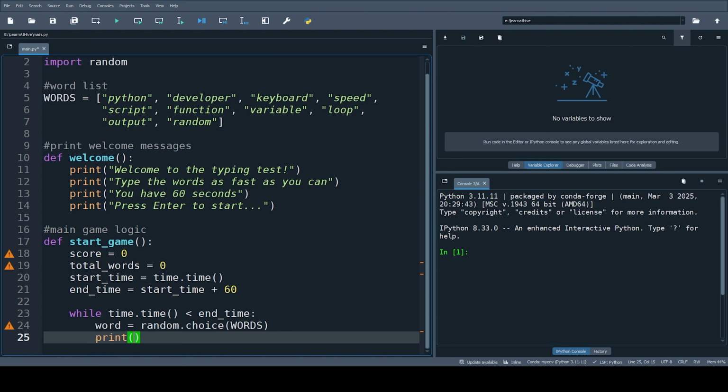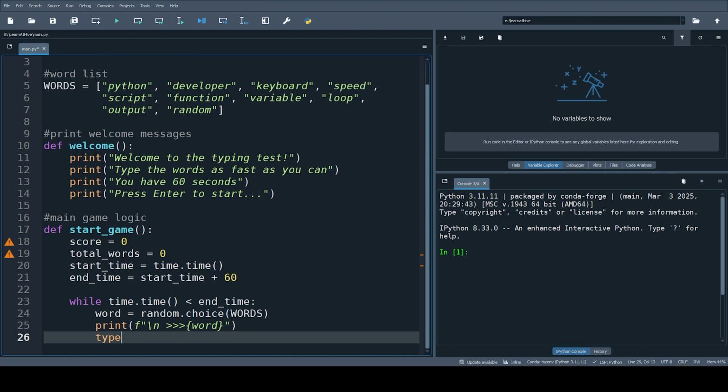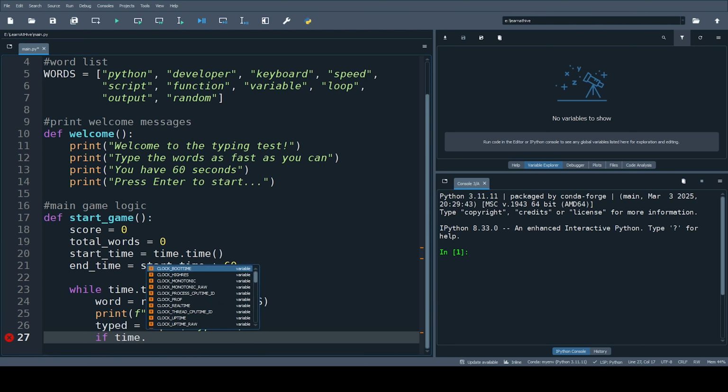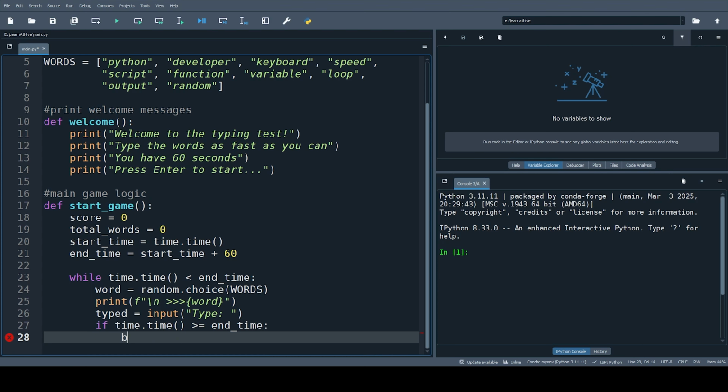We will print a format string like this, curly braces word, and we will assign it to typed using the input function. We'll say if time.time is greater than or equal to end_time, so if we run out of time, we will break it.